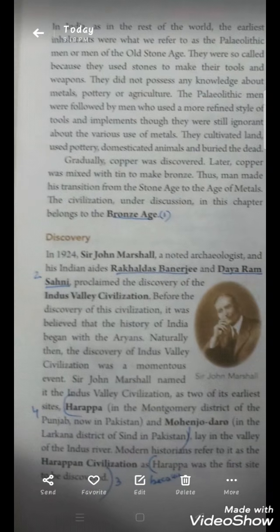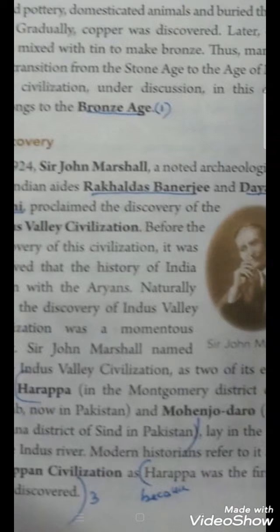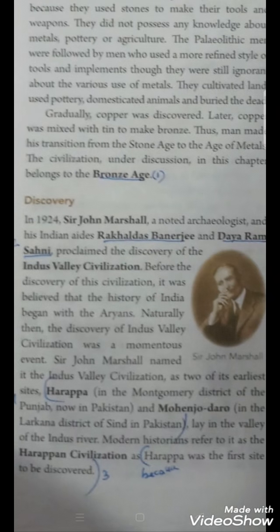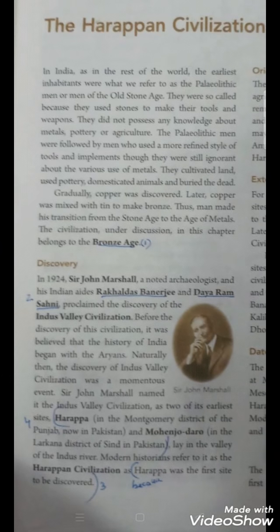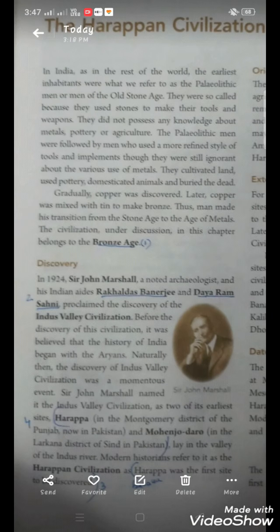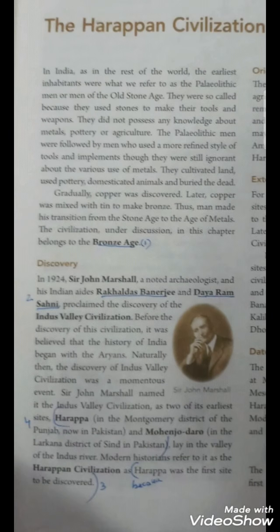It is written there, number 2, you can see. Then third question, why was the civilization called the Harappan civilization? That is at the end of the third paragraph. Because Harappa was the first site to be discovered. So that is why it was called the Harappan civilization.